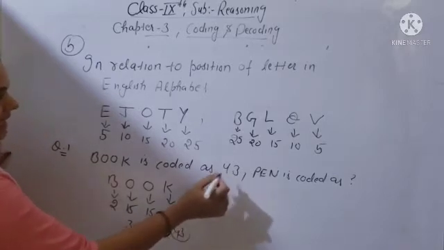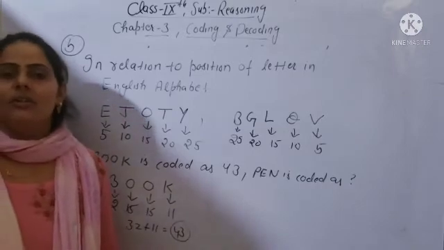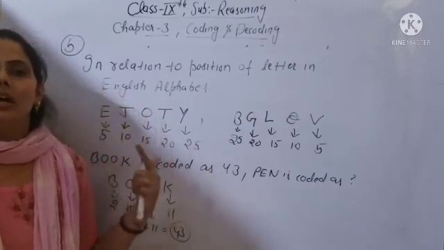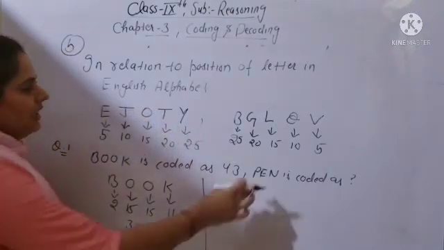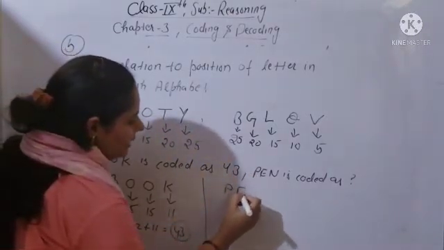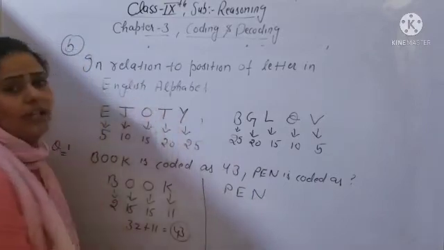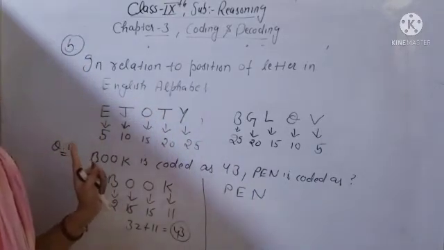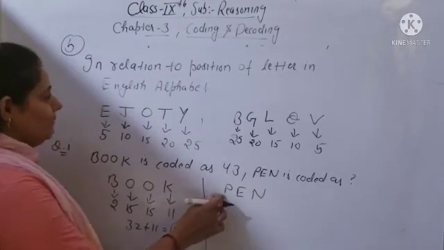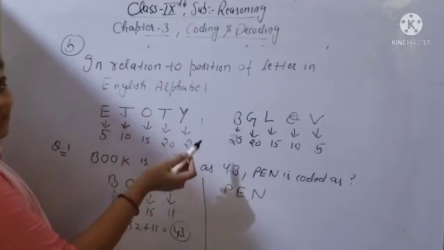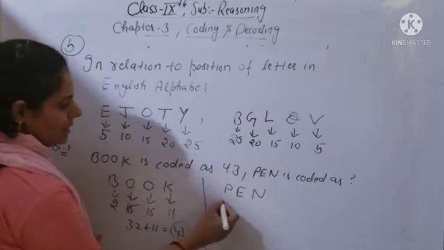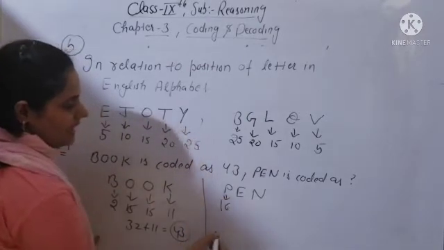It means yes, correct. You are starting your letters from the left hand side, from the letter A. So in PEN also you will write the letters in code from the left hand side only, from the letter A. P will be at which place? M, N, O, after O it will be P. O is 15, so P will be coded as 16.